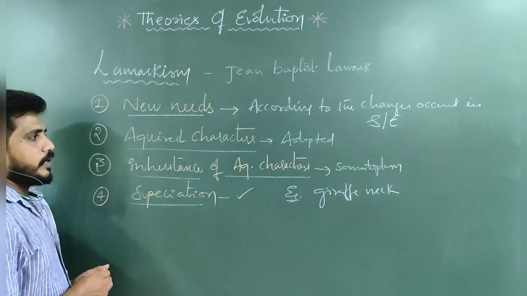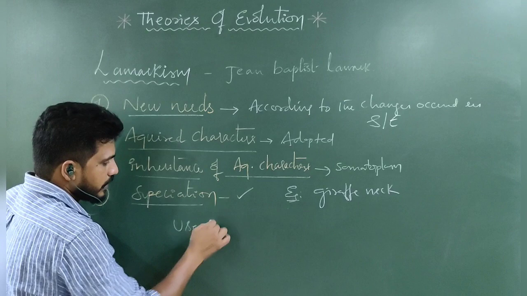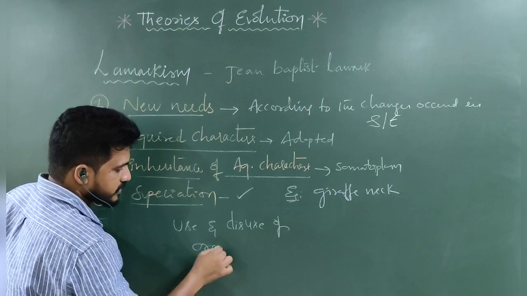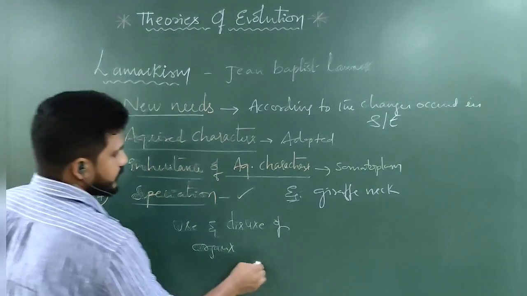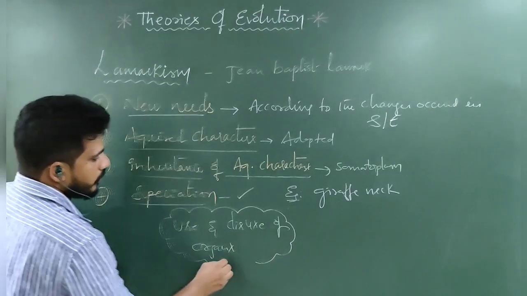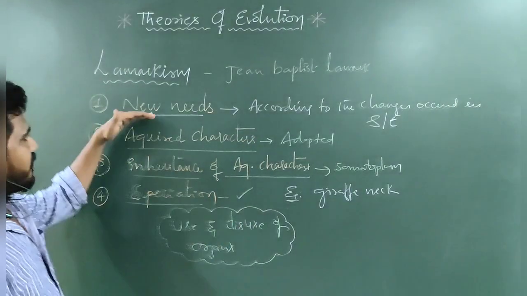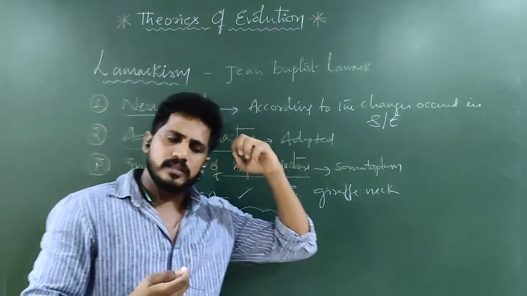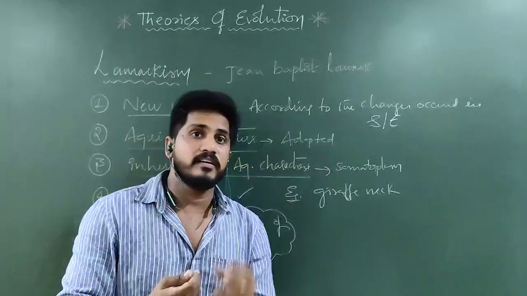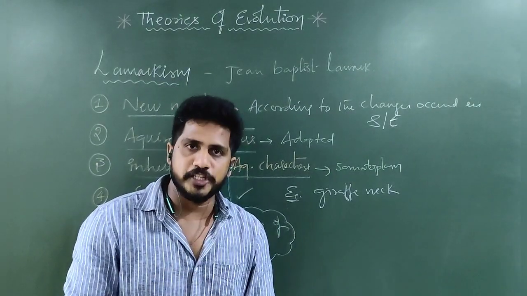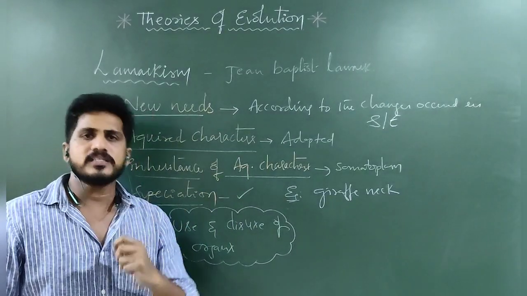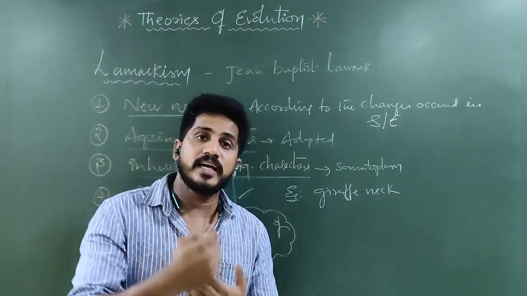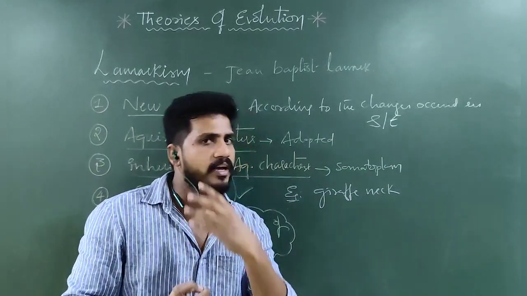Here, when characters are acquired, one important thing is the use and disuse of organs. This is a very important postulate in Lamarckism. What is use and what is disuse? Whenever new needs arise, unnecessary parts of our body that have not been used for a particular function for decades or centuries will lose their function, whereas organs that are actively involved in a function for centuries will develop in their function,